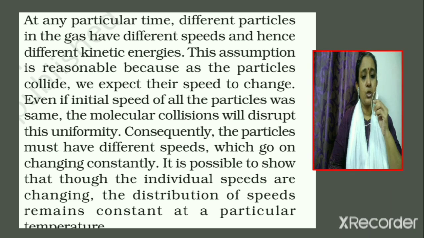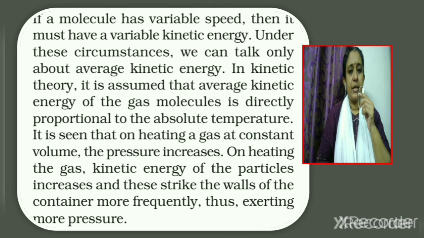It is possible to show that though the individual speeds are changing, the distribution of speeds remains constant at a particular temperature. So this is the next postulate. Consider the next postulate. If a molecule has variable speed, then it must have a variable kinetic energy. Under these circumstances, we can talk only about average kinetic energy. We have discussed about average kinetic energy.